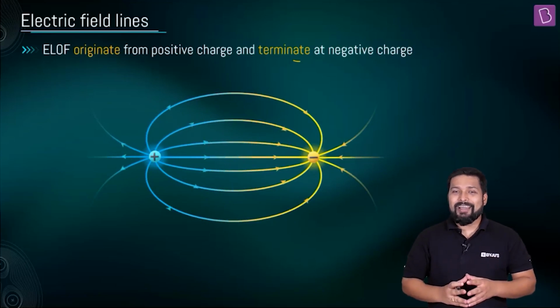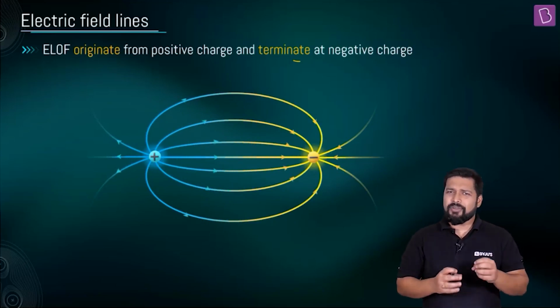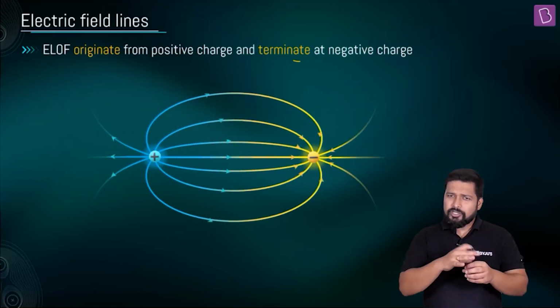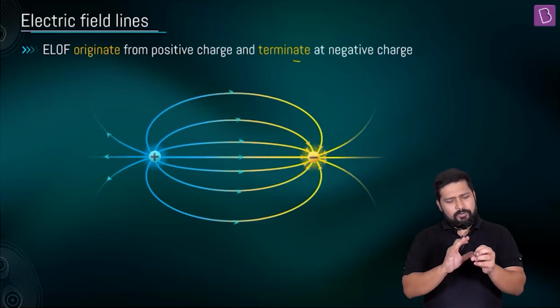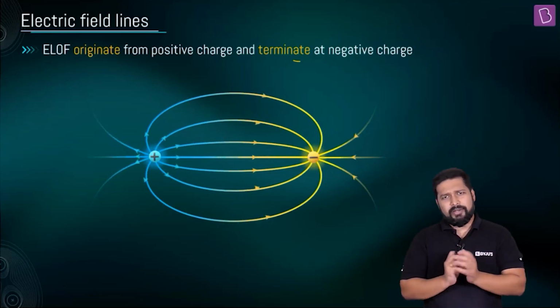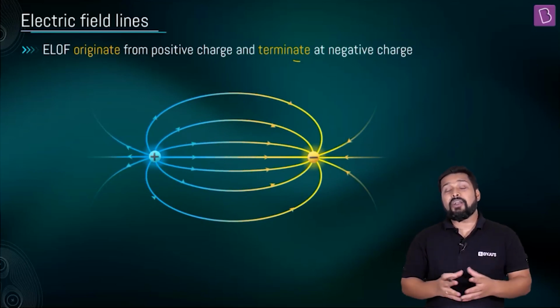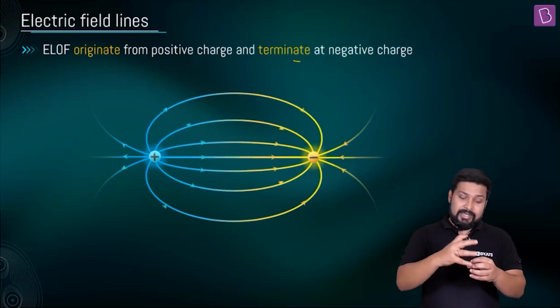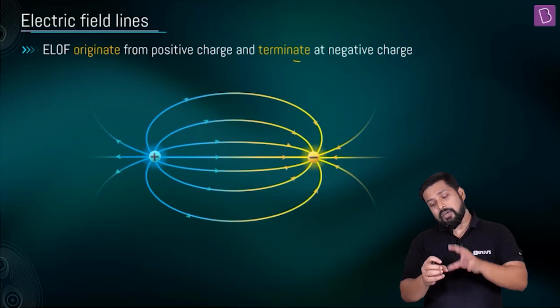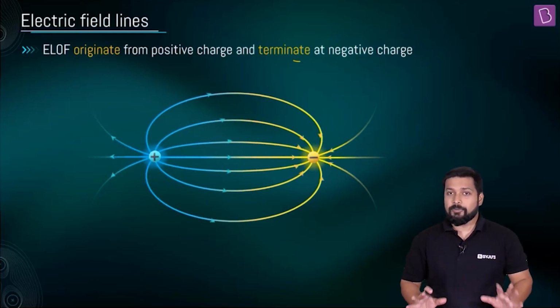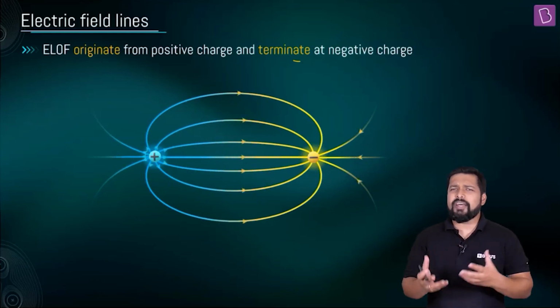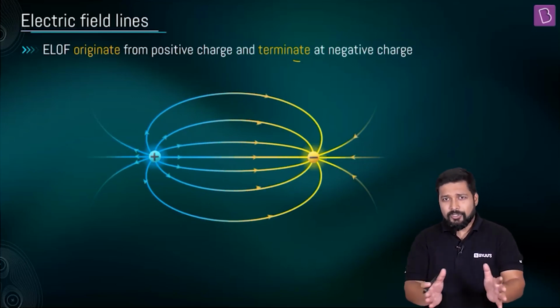But if there is a negative charge in the vicinity, then yes, they will originate and they will terminate. They originate from the positive charge and terminate in the negative charge. And if the charges are of equal magnitude, then definitely all the lines coming out from the positive charge will terminate in the negative charge. What happens if they're in unequal magnitude? The story goes on.